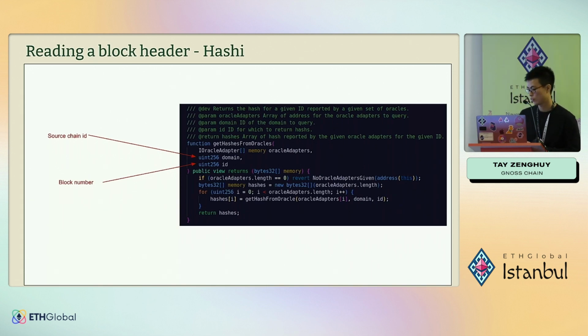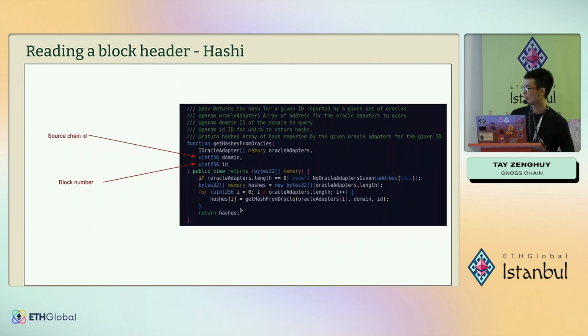Yeah, so this is the interface of Hashi contracts. So we call this get hashes from oracles with the oracle adapters' addresses. For example, I have called 5 bridges to relay the block headers for me. So here I need to specify all those 5 oracle addresses. And domain is the source chain ID. So for Ethereum it is 1, Goerli is 5, and the ID is the block number. What it does is it will just get all the hashes from these oracles individually. And as you can see, it returns an array of hashes.